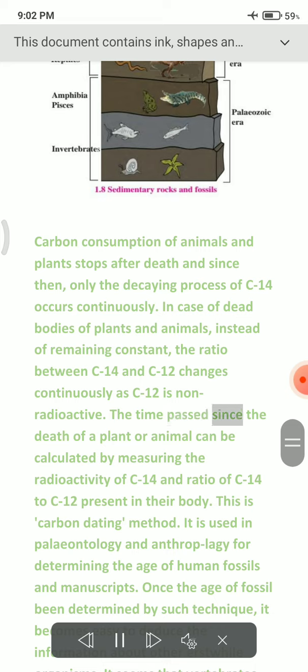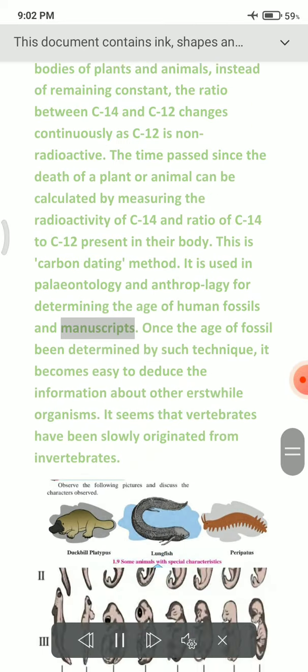The time passed since the death of a plant or animal can be calculated by measuring the radioactivity of C14 and the ratio of C14 to C12 present in their body. This is the carbon dating method. It is used in paleontology and anthropology for determining the age of human fossils and manuscripts.